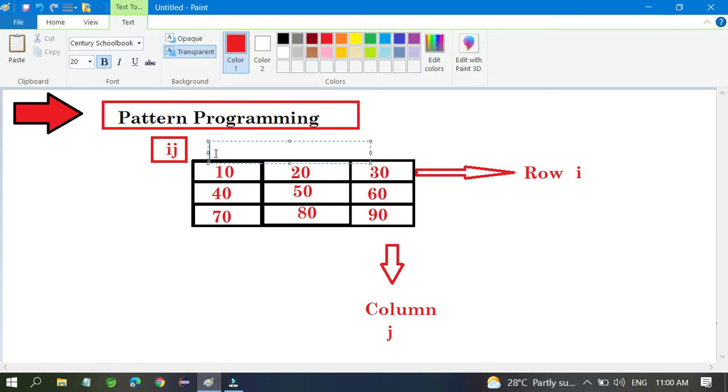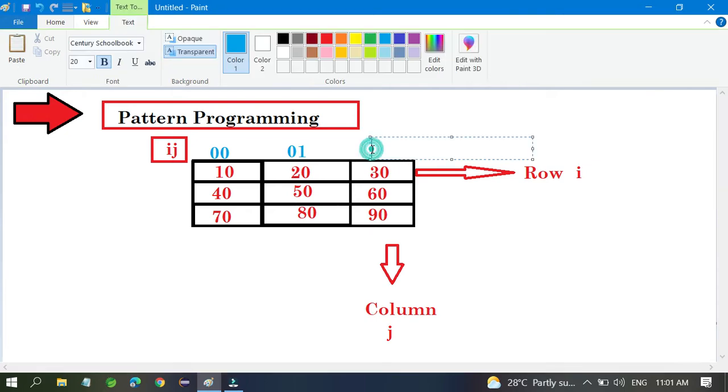So the index values are something like this. The first one becomes 0, 0, because I and J are both 0. This is the index number. If I go forward in the row side, the row is 0 but the column is 1, so this is column 1.